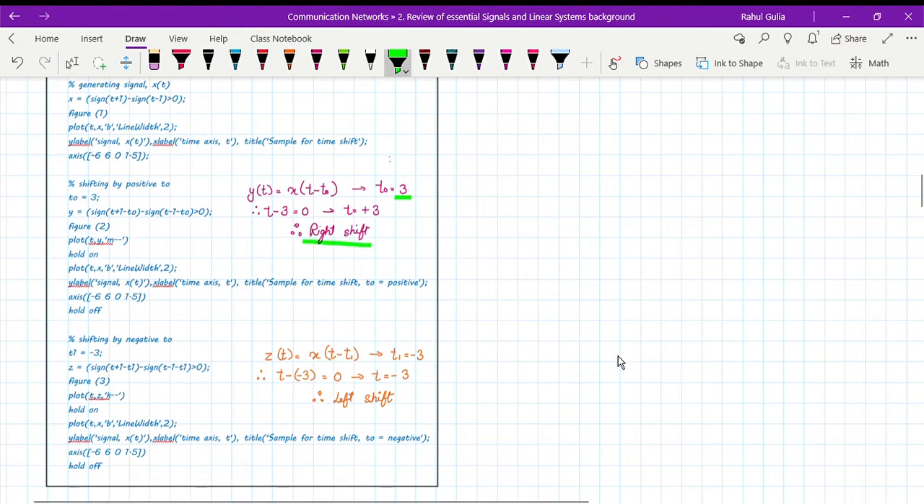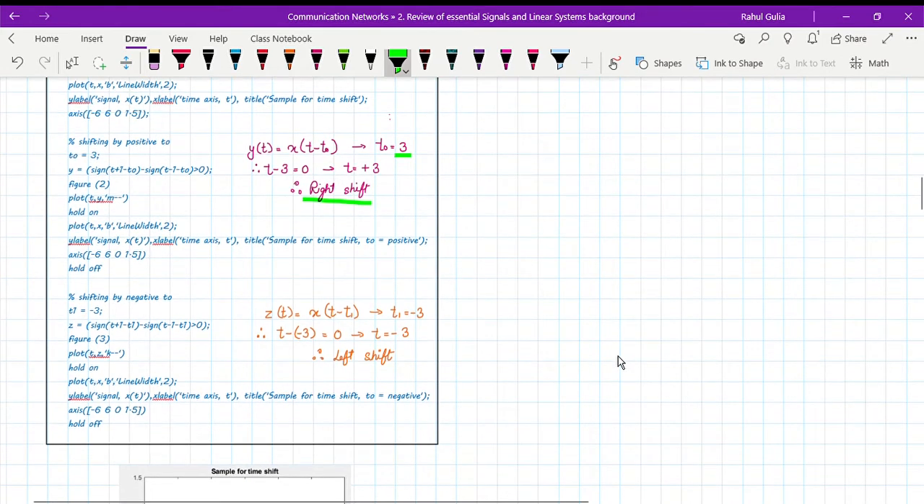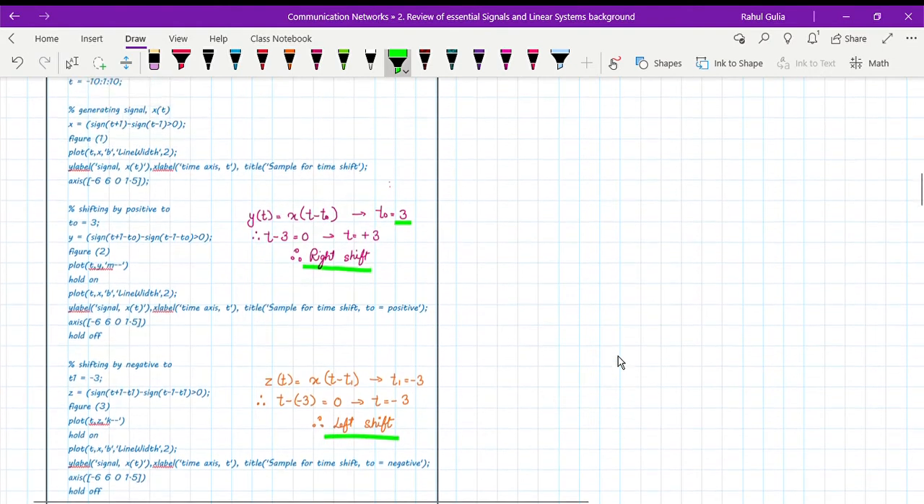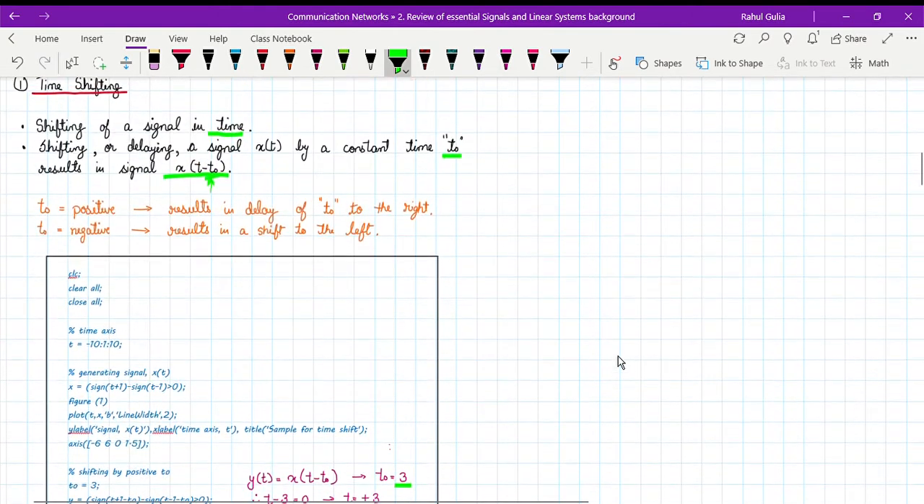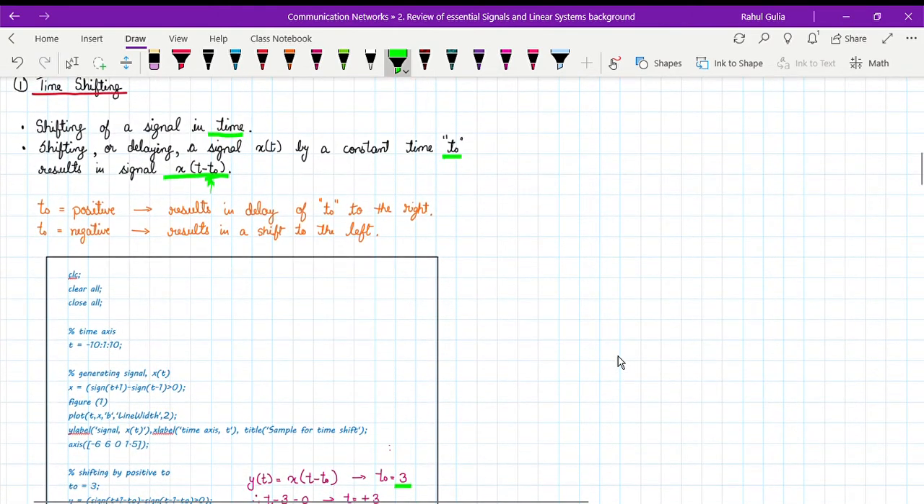Similarly, when I go to the second example where I'm taking t naught, basically the time shift, as -3, a negative value, t minus of -3 becomes equal to 0 and t becomes -3, and this -3 represents the left shift of the signal. And let's see how it is happening. So t naught positive represents the right shift, t naught negative represents the left shift.